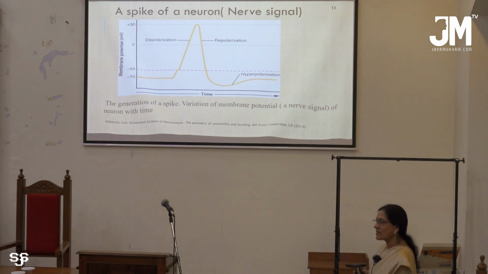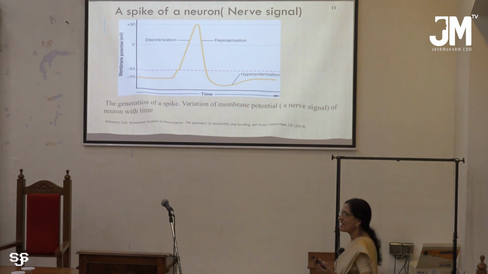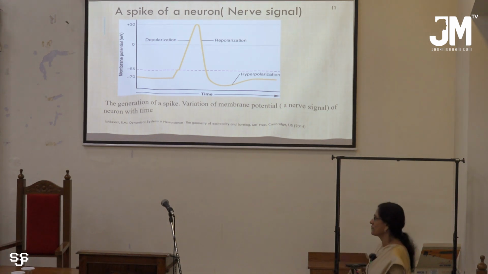The sodium positive ion concentration outside the cell is 10 times greater than inside the membrane, and the potassium positive ion concentration is higher inside the neuron membrane.